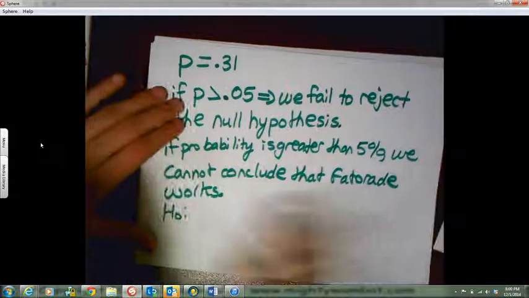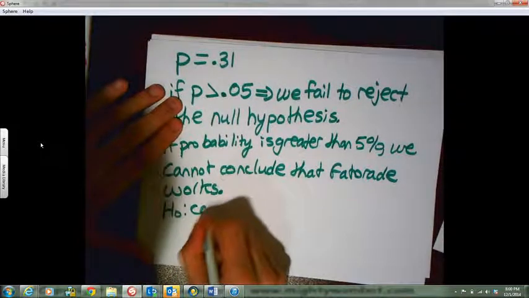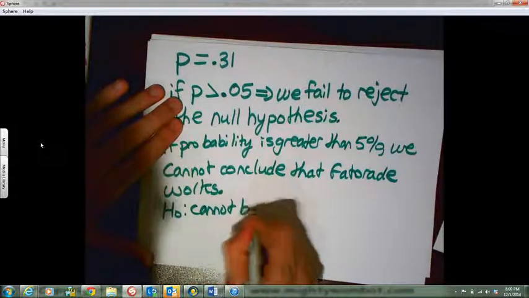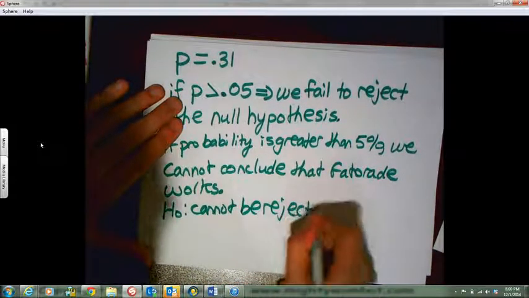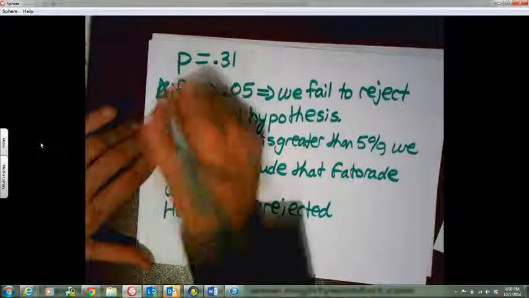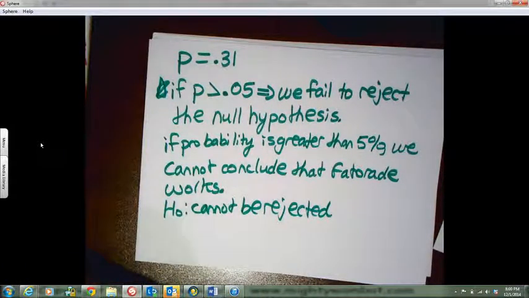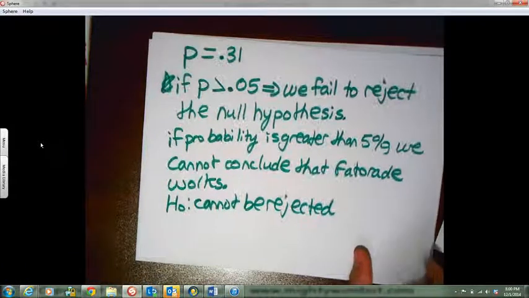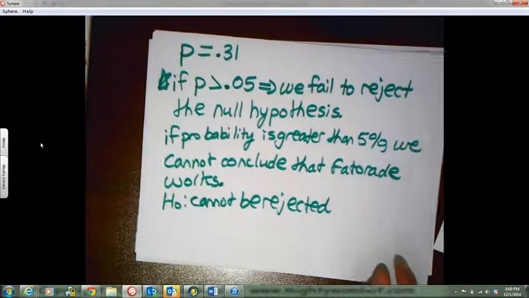Alternatively, this is another rule. If P is less than 0.05, then we reject the null hypothesis.